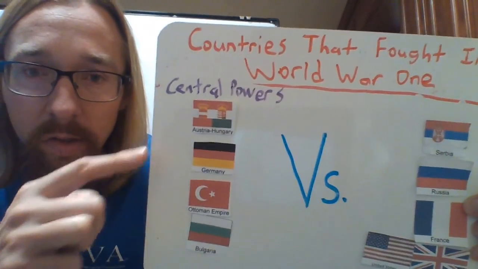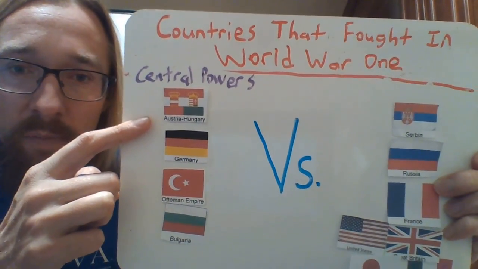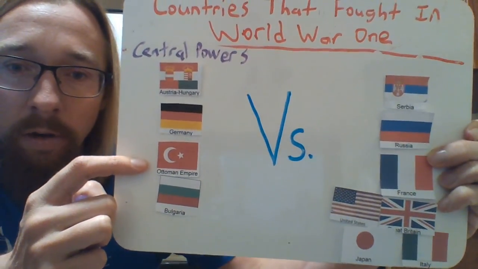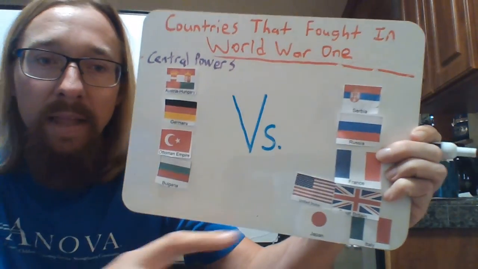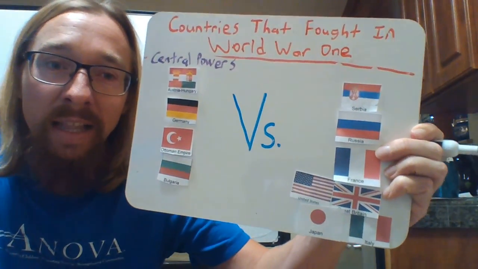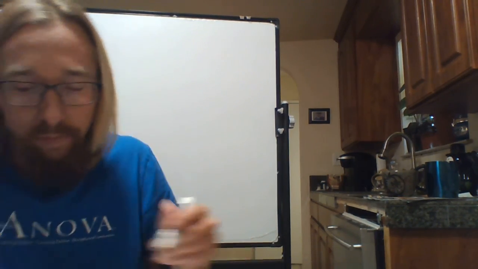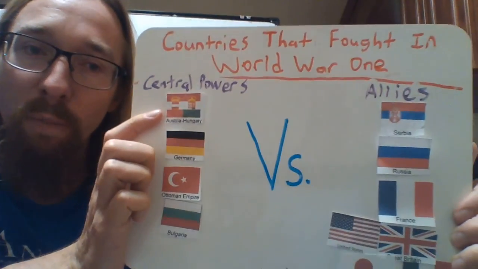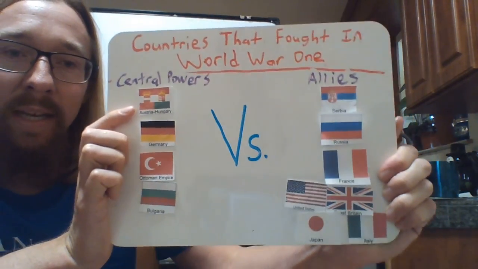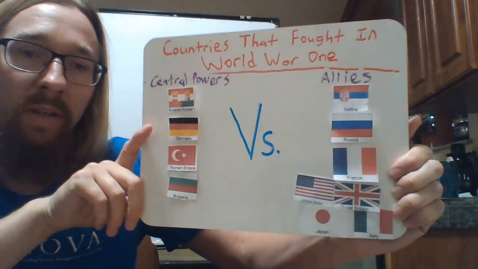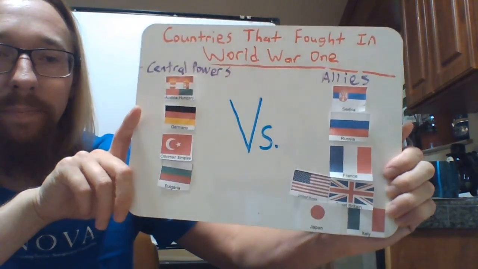We have the Central Powers here, which consist of Austria-Hungary, Germany, Ottoman Empire, and Bulgaria. And then over here, we have the Allies. They call this group the Allies, A-L-L-I-E-S. So that's what the sides were named. We had the Central Powers and the Allies. And these are the countries that were involved in World War I.